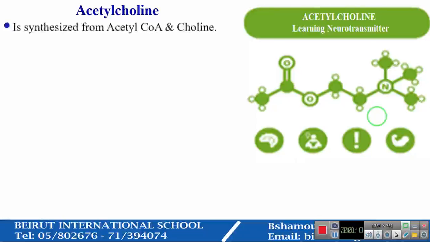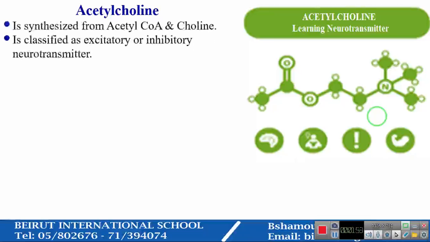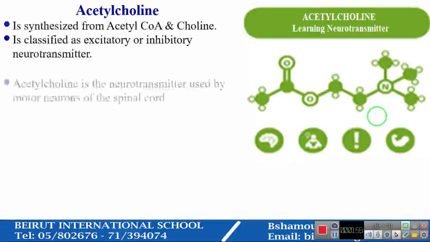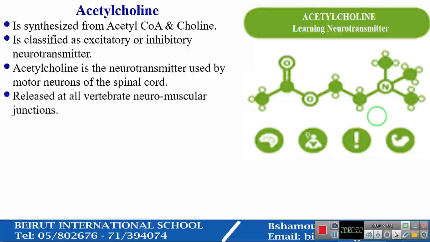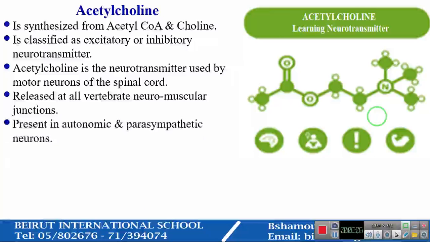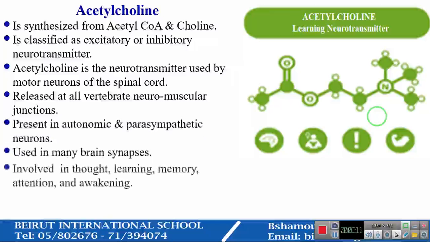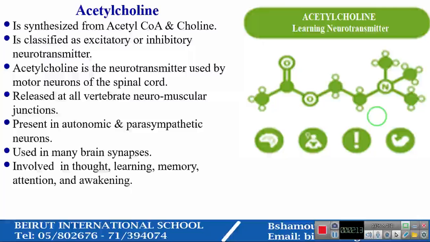So let's start with acetylcholine. It is synthesized from acetyl-CoA and choline. It is classified as both an excitatory and inhibitory neurotransmitter. Acetylcholine is the neurotransmitter used by the motor neurons of the spinal cord. It is released at all vertebrate neuromuscular junctions and present in autonomic and parasympathetic neurons. It is used in many brain synapses and involved in thought, learning, memory, attention, and awakening. It activates muscle action in the body.